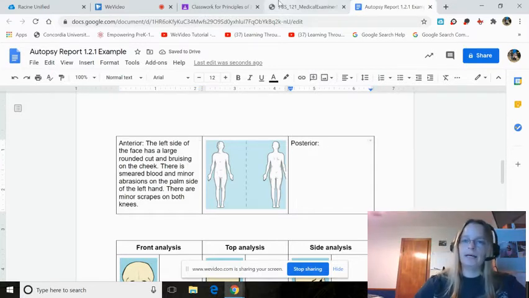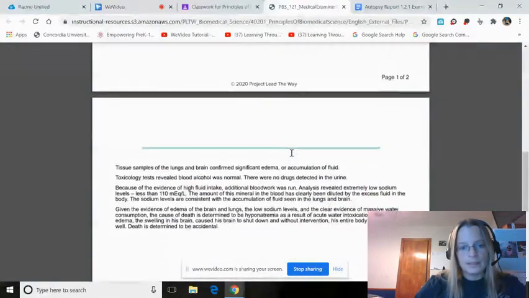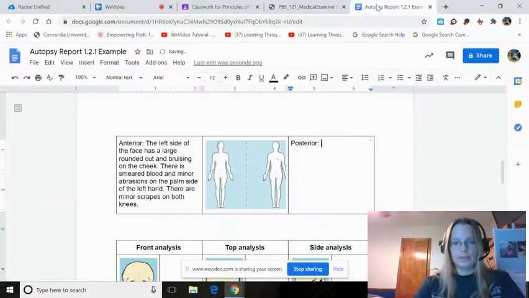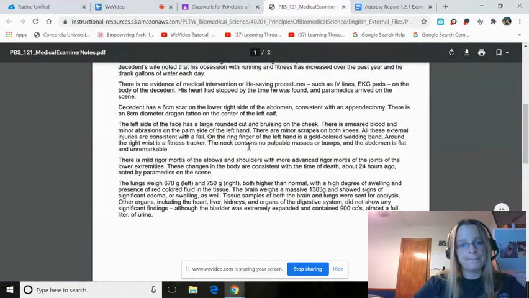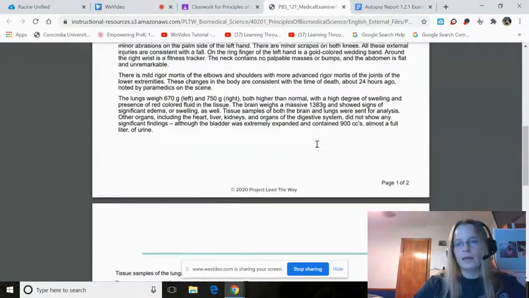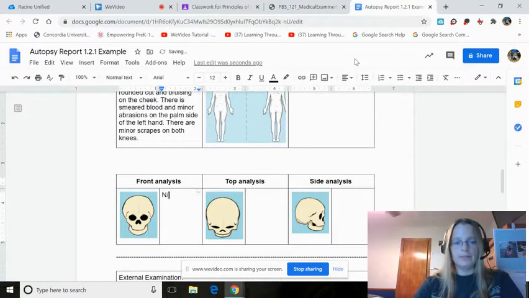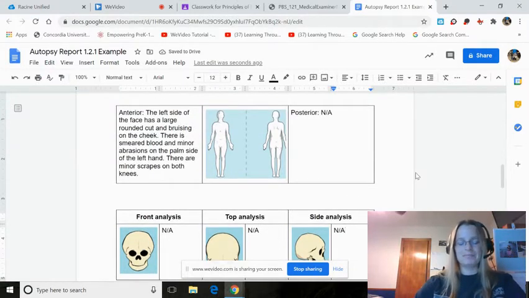Posterior, meaning the back side of the body. It doesn't say anything about the back side. So we're going to put NA. And is there any evidence of injury to the skull? Let's read through this. No evidence of any injury to the skull. So all of these are NA. Perfect, right? Pretty easy so far.